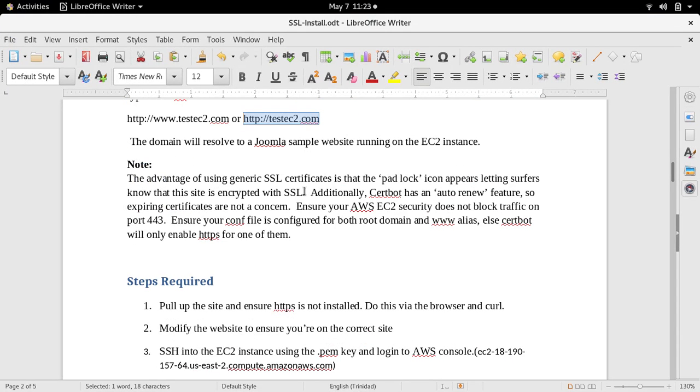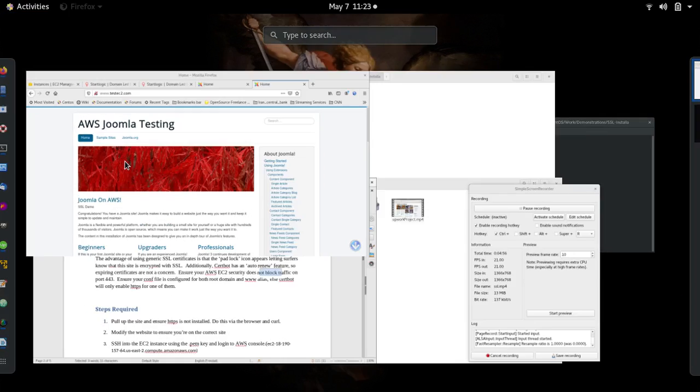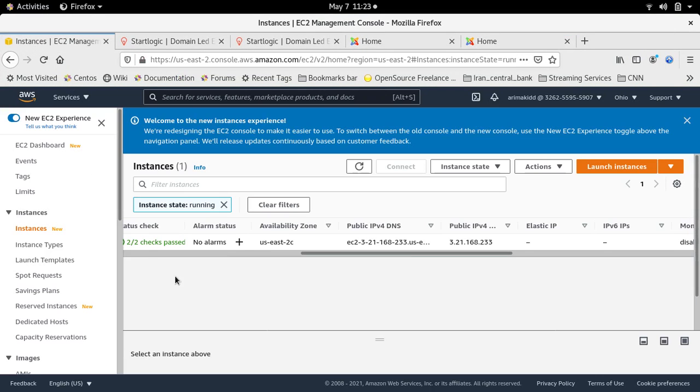The advantage of using generic SSL certificates is that the padlock icon appears, letting surfers know that this site is encrypted with SSL. Additionally, certbot has an auto-renew feature, so expiring certificates are not a concern. Ensure your AWS EC2 security does not block traffic on port 443. Ensure your conf file is configured for both root domain and www alias, else certbot will only enable HTTPS for one of them.